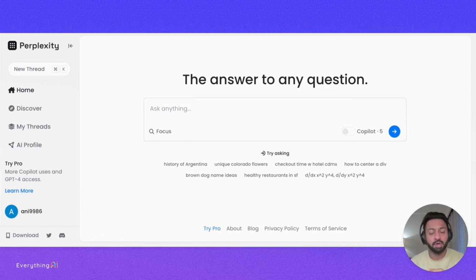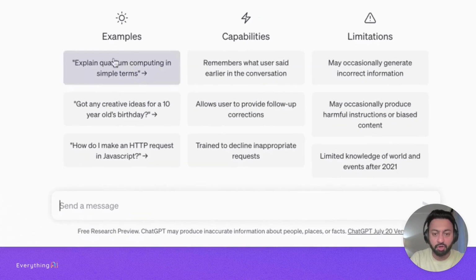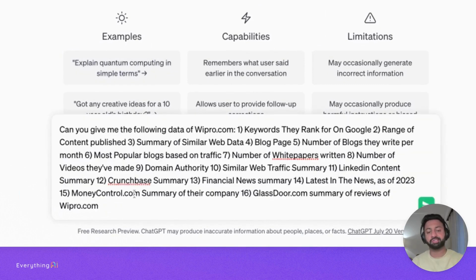So I thought we'll take four different use cases and compare the four and see which one makes the most sense. For this exercise, I've already created four scenarios or four prompts. So I'm going to copy that and place it here. And the first one we're going to do is, can it give us real-time analysis for a company?